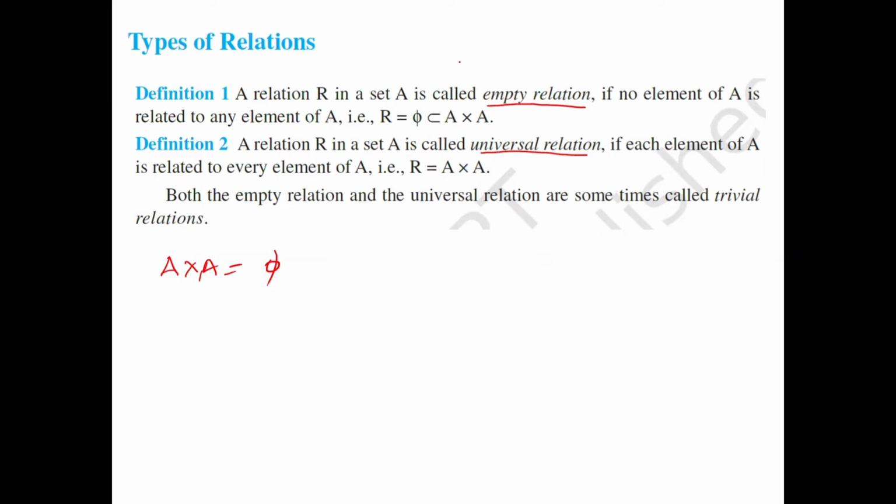No need to worry. Next, see the second one, the inversal relation. A relation R on a set A is called the inversal relation if each element of A is related to another element of A. Whatever the inversal relation, all the possible results we have to group, means whatever result is possible, all of that we call it normally.